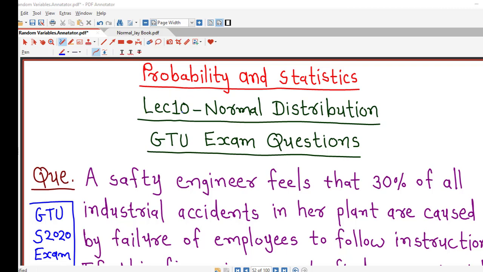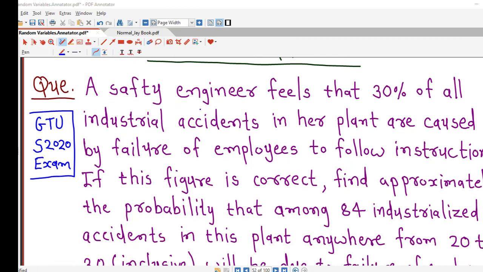Hello friends, I welcome you in lecture number 10 on normal probability distribution. In this lecture we are going to discuss a question asked in GTU Summer 2020 exam.